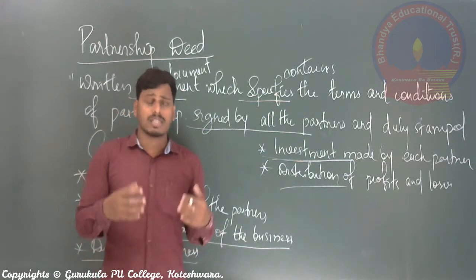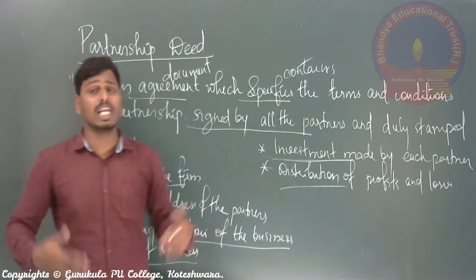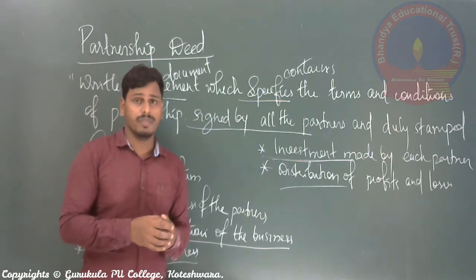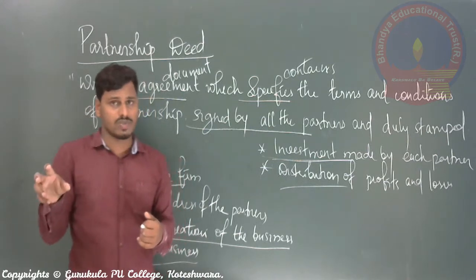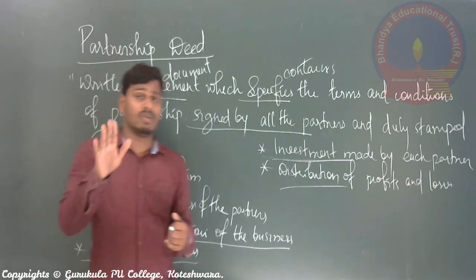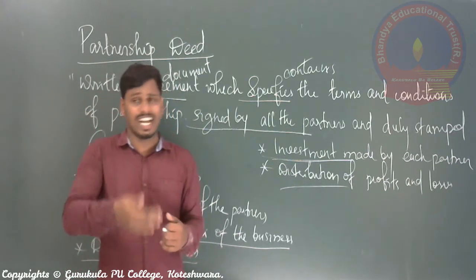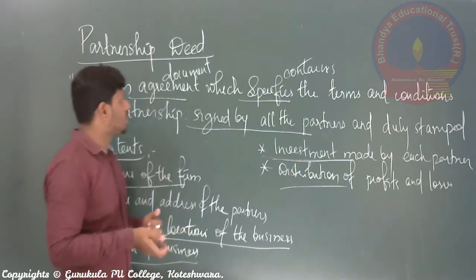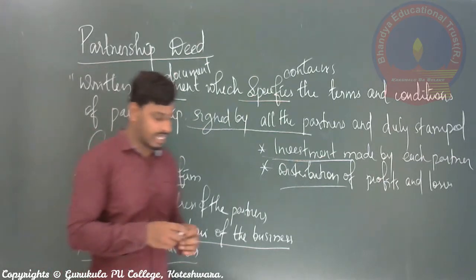Or maybe sometimes you may go for expanding your business, increasing the nature or line of the business. Right? During these situations, what kind of procedures need to be followed by the business or each partner? It should also be mentioned in the partnership deed.